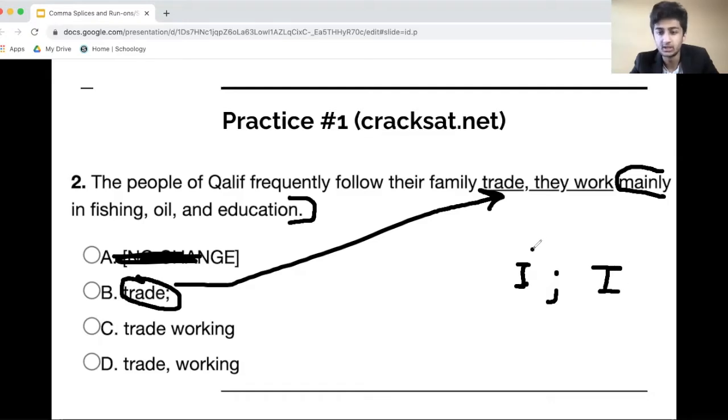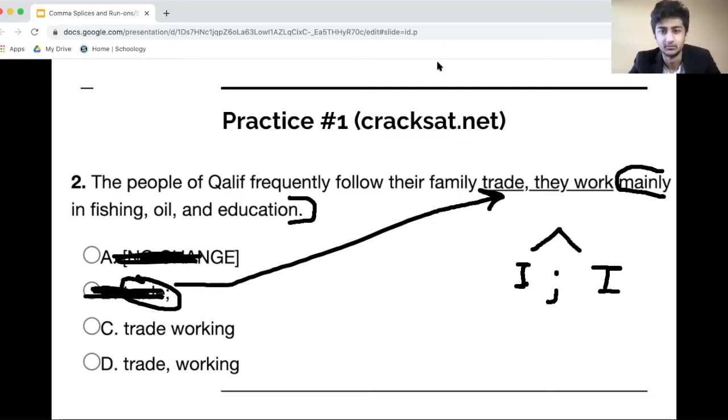This is the only time a semicolon will work. If a semicolon connects an independent clause and a dependent clause, it's not grammatically correct. You would need a comma or something of that nature to connect an independent and a dependent clause. Because mainly in fishing, oil, and education doesn't have a subject, who is mainly in fishing, oil, and education? You don't describe that in that clause. It's a dependent clause, and the semicolon won't work. So B is going to be wrong as well.